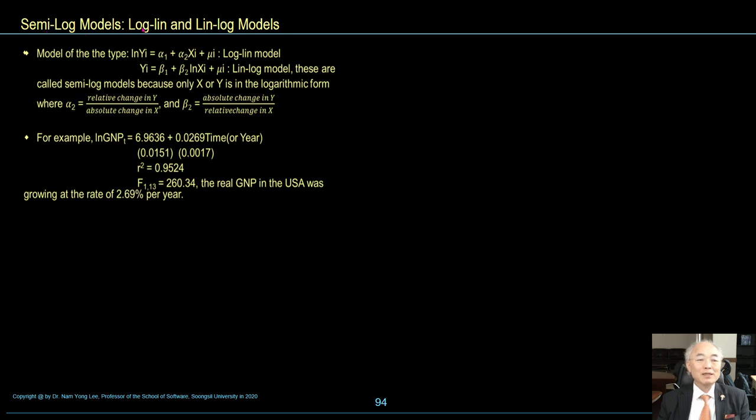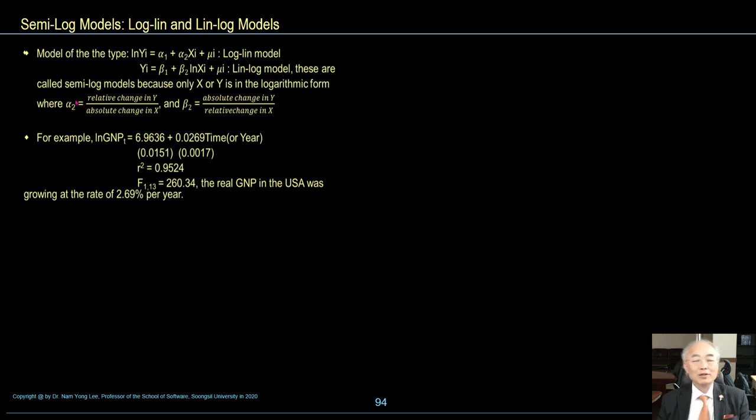Semi-log models, log linear and linear log models. Model of the type natural log yi is equal to alpha 1 plus alpha 2 xi plus ui. This is log linear model. Yi is equal to beta 1 plus beta 2 natural log xi plus mu I. Linear log model.